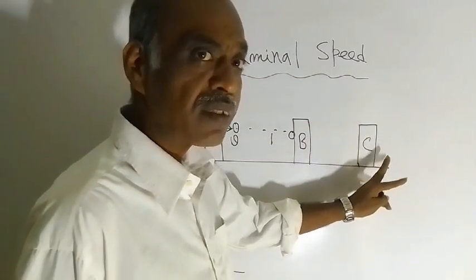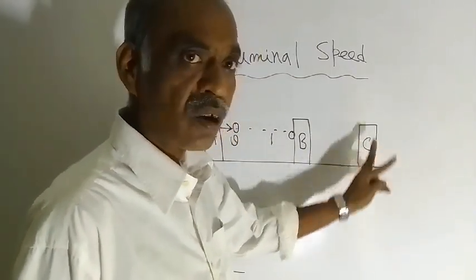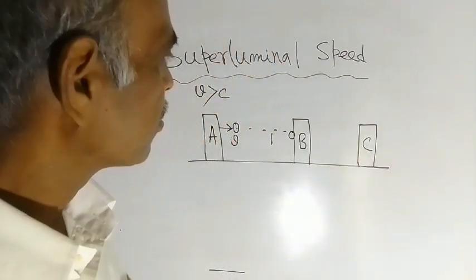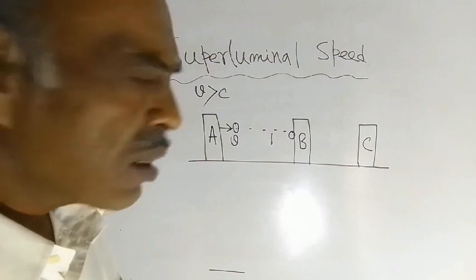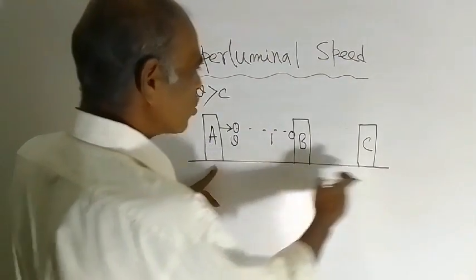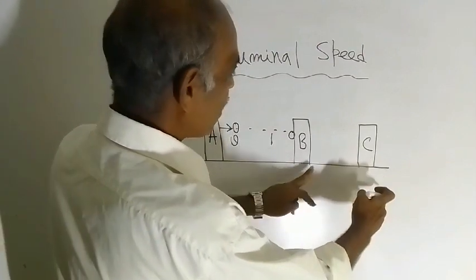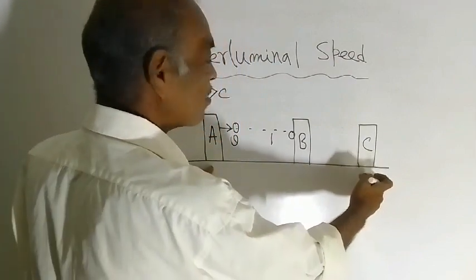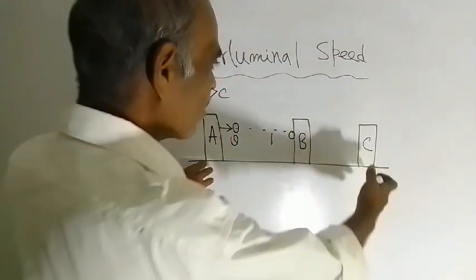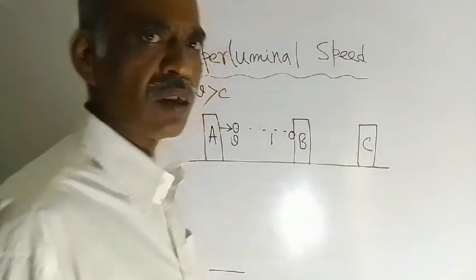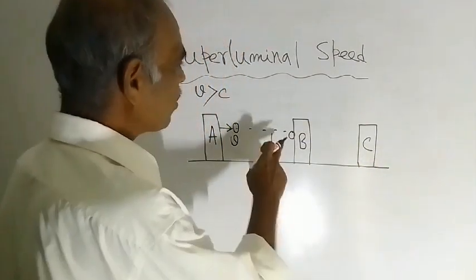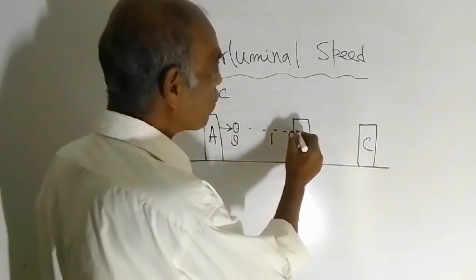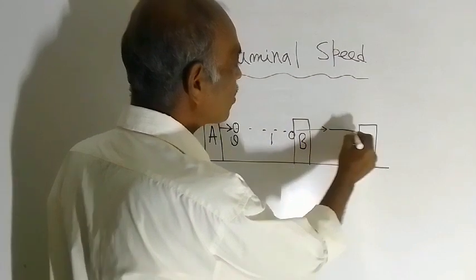Now there is one observer C standing here. What will this man observe? That is the question. Now see, from here to here, this is the distance, and from here to here, this is the distance. This distance is shorter and this distance is longer. So obviously, when the ball reaches B, light will be emitted from here and it will reach C.